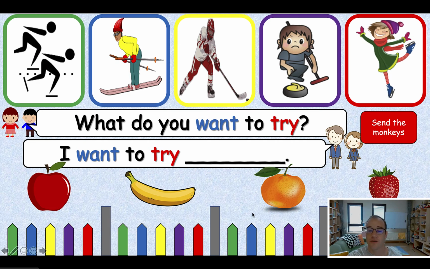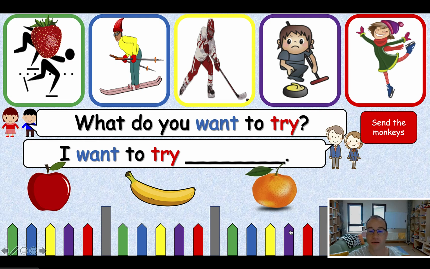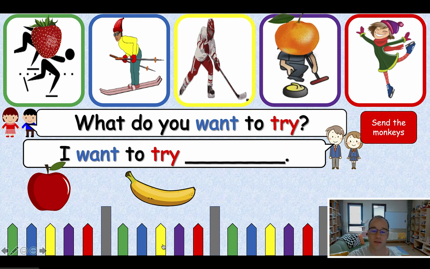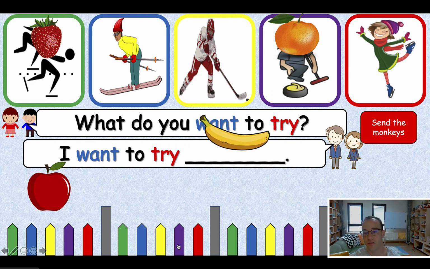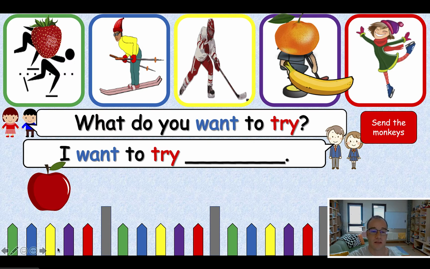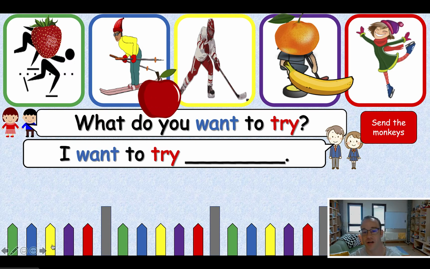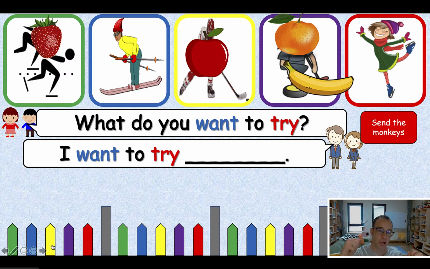So first team says, "I want to try speed skating." So you click green because speed skating is green. Next student says, "I want to try curling." They can say the same one. Like the next team can say, "I want to try curling too," and then this team says, "I want to try ice hockey." All right, good job. Everyone says, "Send the monkeys." If the monkeys come to where that team is, the monkeys will obviously eat the fruit, and their team will lose. So let's see.